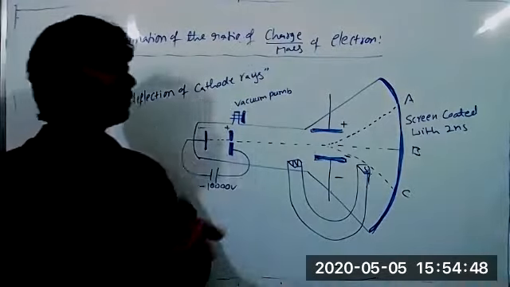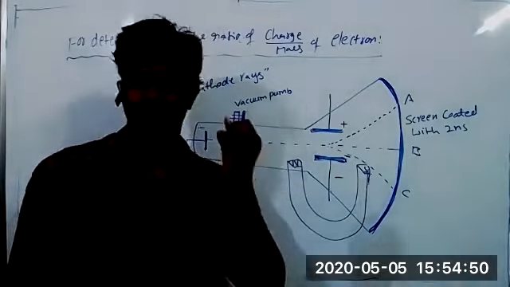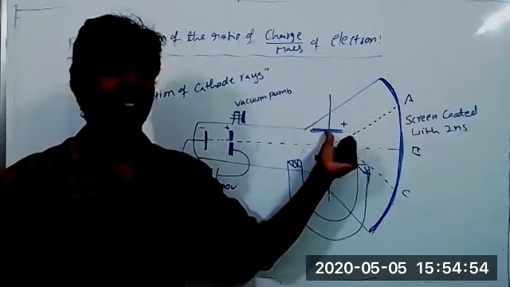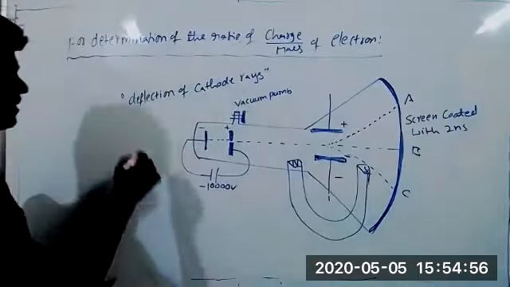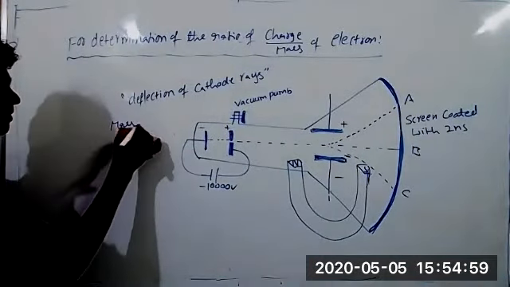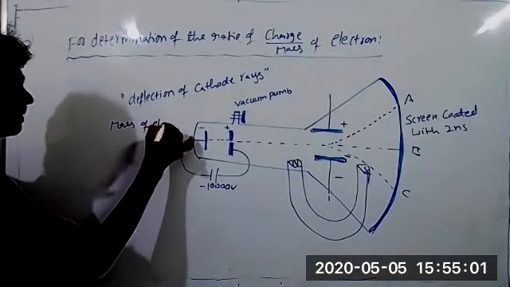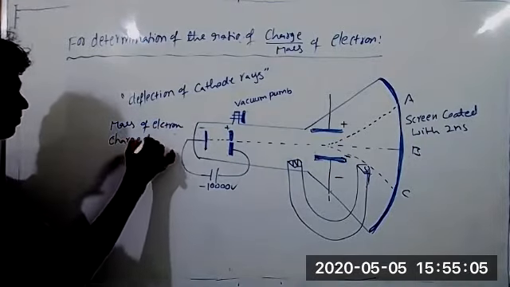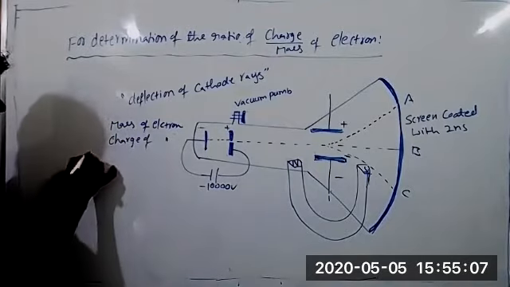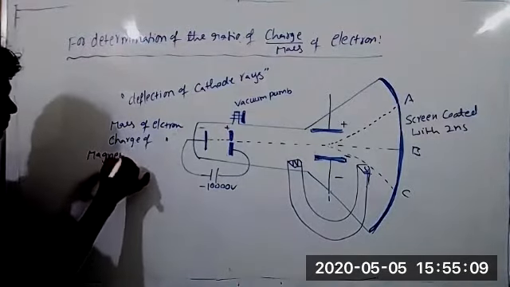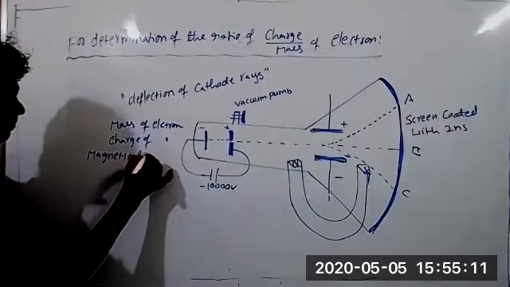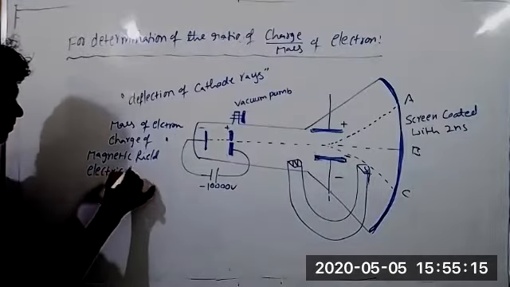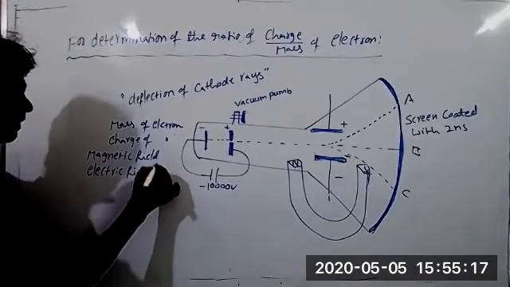This deflection further depends upon the charge of the electron, the mass of the electron, the magnetic field strength and the electric field strength.